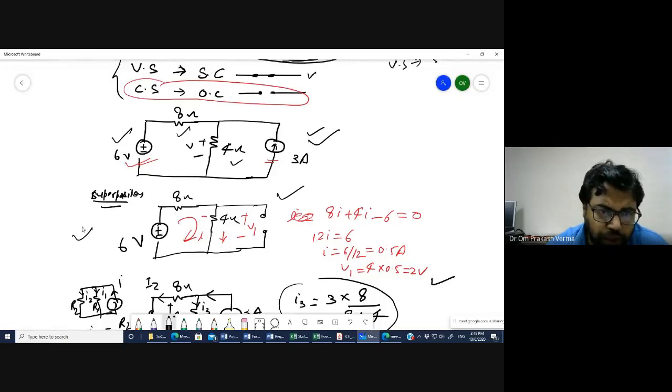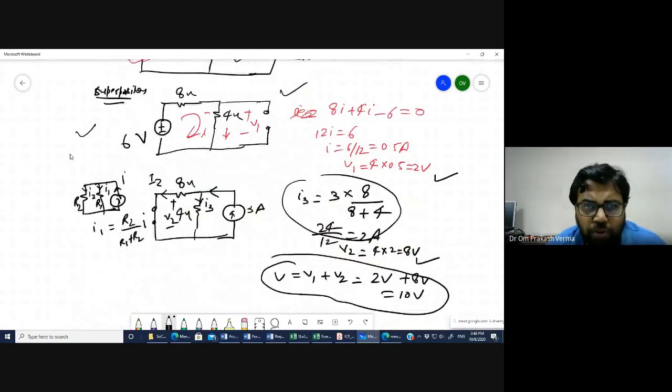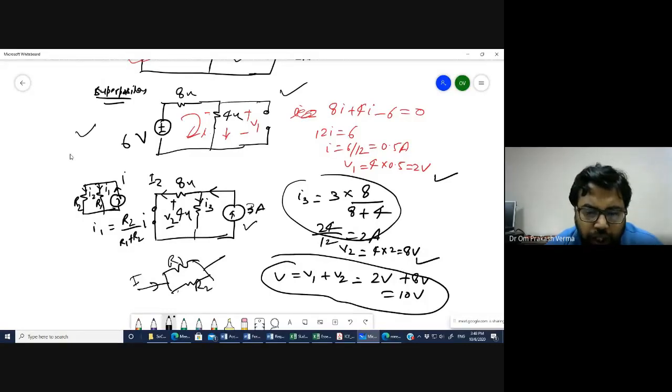In the second case, the 6 volt source is short circuited, and you have to consider only the 3 ampere current source. Based on the current divider rule, if a current I goes through R1 and R2, let's say this is I1 and this is I2.